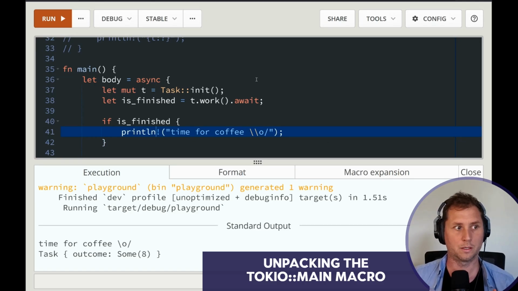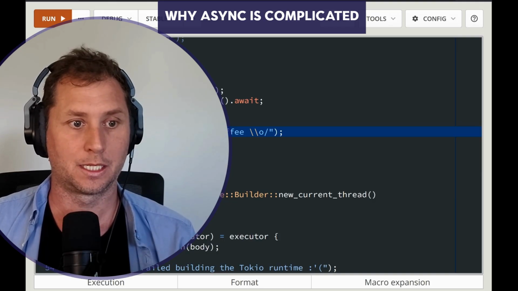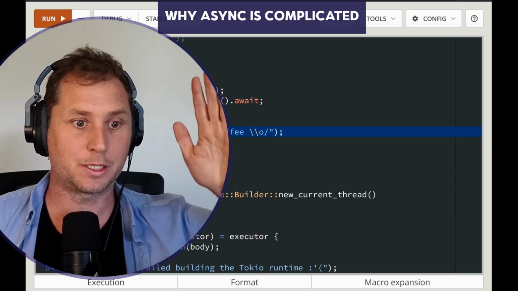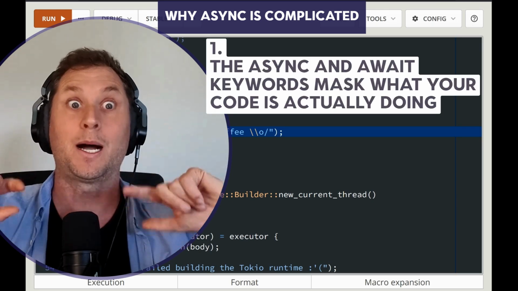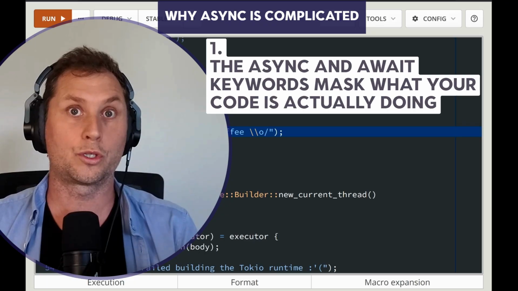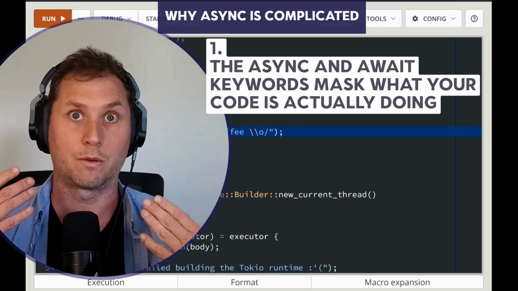So we now have working code. To go back to that original point of why is Rust async hard? It's because the compiler is writing a whole bunch of code that is not in your source code and compiling that. And it also introduces a completely new paradigm of thinking about the way that computation works.